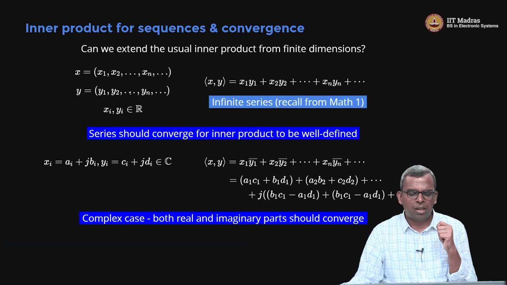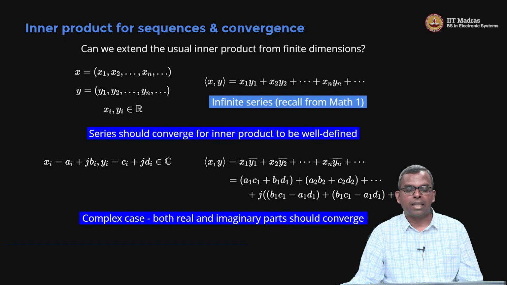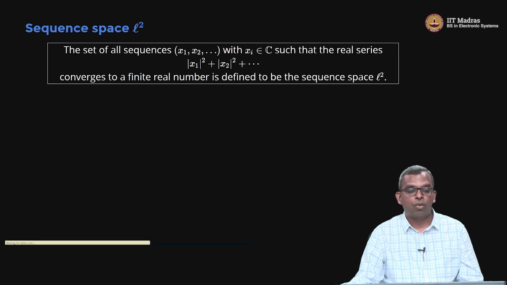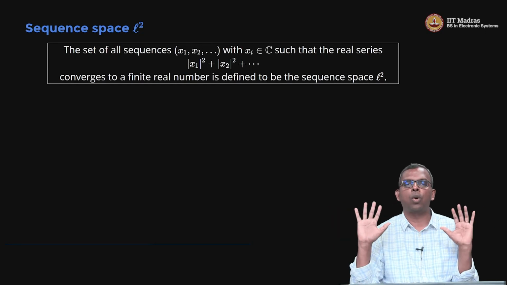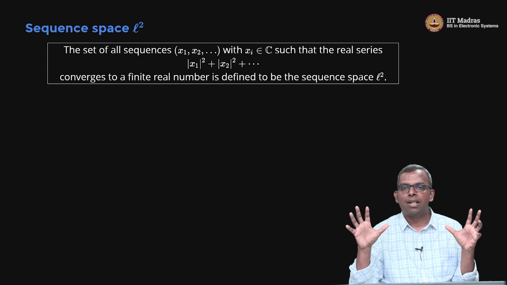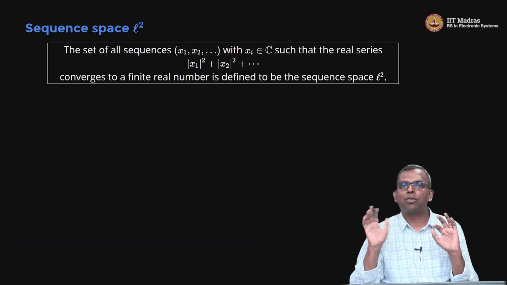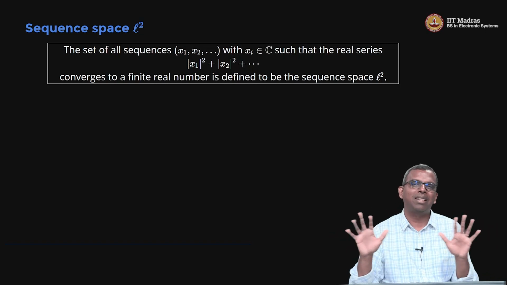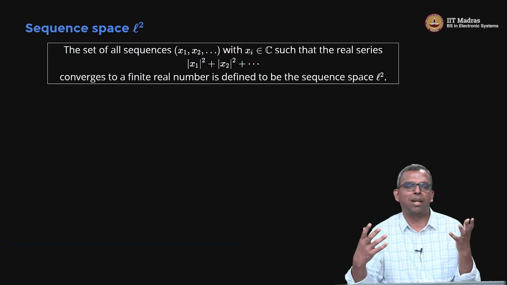I do not want to be worried about whether or not my inner product between two vectors is going to converge or not, right? So, there is one very nice way to get out of this issue, and that is the definition of a particular type of sequence space. All possible sequences we do not want to include, right? We want to include only those sequences which have some nice convergence properties, so that the inner product of sequences can be very nicely defined, right? Things like that. So, our objective in this sequence definition is something like that, okay?